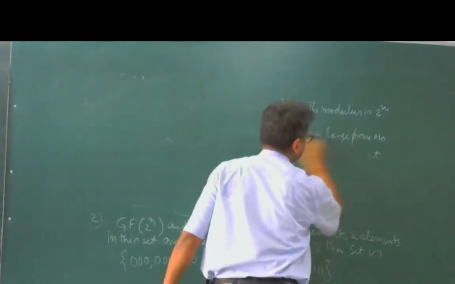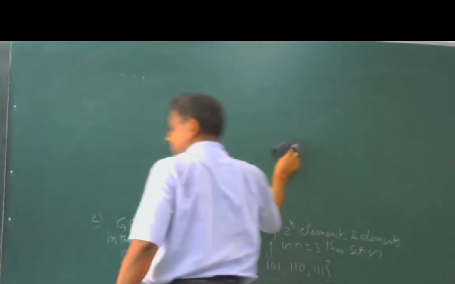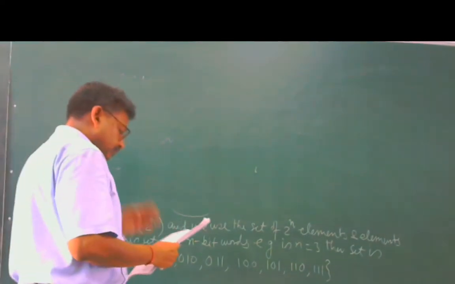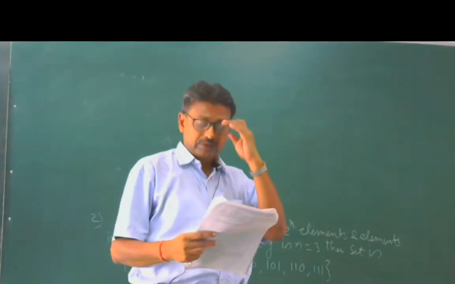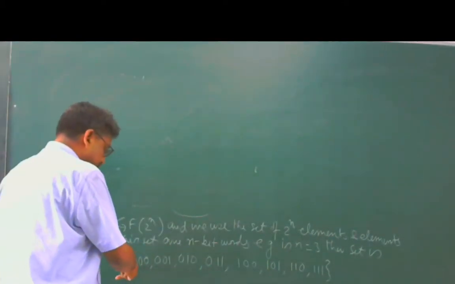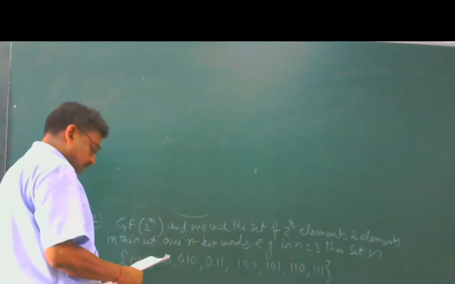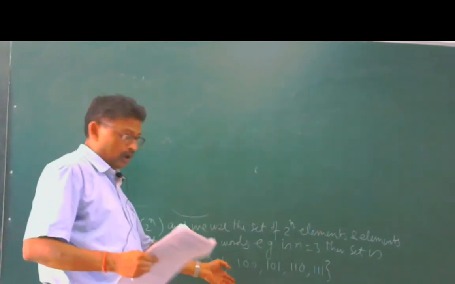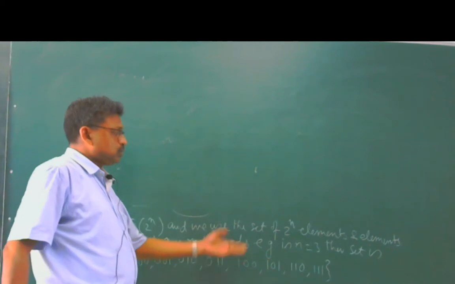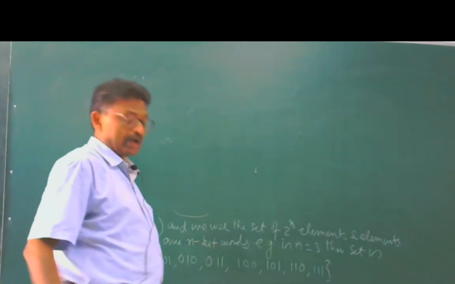However, we cannot interpret each element as an integer between 0 to 7 because of the regular four operations being applied, and 2 to the power n is not a prime number.